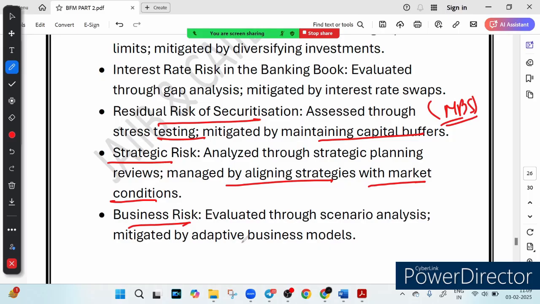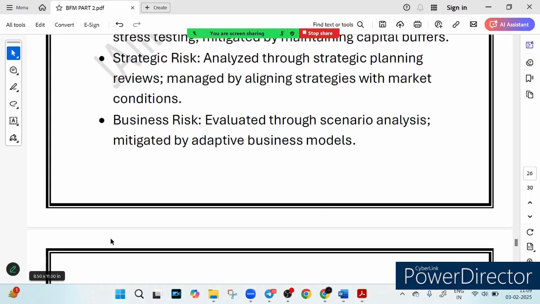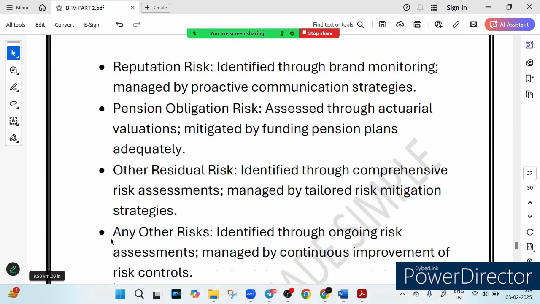Then we have something called reputation risk. It means, what if bad publicity damages trust? Suppose bad publicity is there and it damages our trust. That is called reputation risk. It is managed by proactive communication. You should proactively communicate. Pension obligation risk: what if the bank can't meet pension commitments? It is managed by proper funding. Other residual risk: any other unidentified risk. It is managed by ongoing risk assessment.